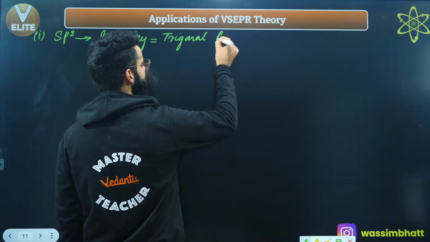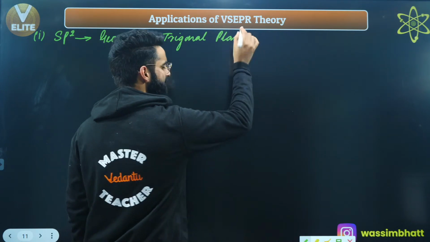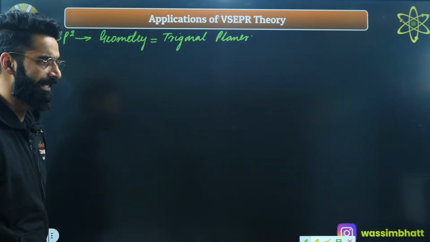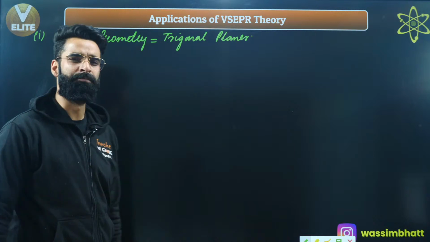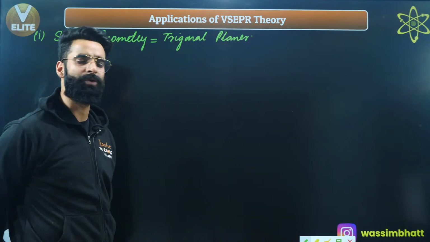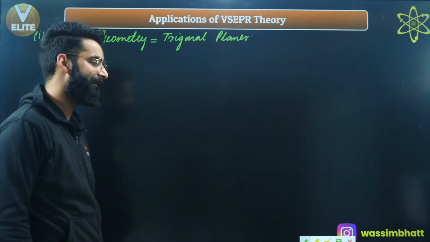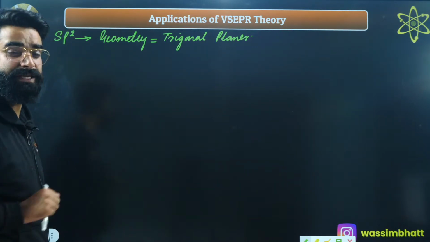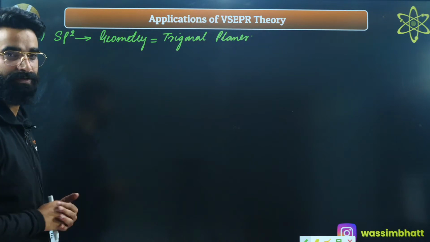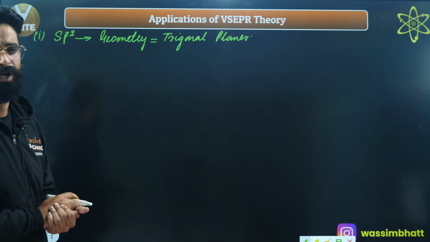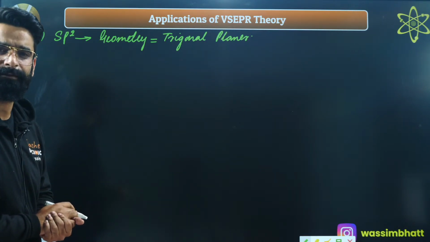Trigonal planar. This is something which is understood, something which we have discussed as well. Any molecule in which the hybridization involved is basically sp2, we say the molecule is going to show the trigonal planar geometry, right? Yes, absolutely. Now people, let's see all the molecules which come under this category.